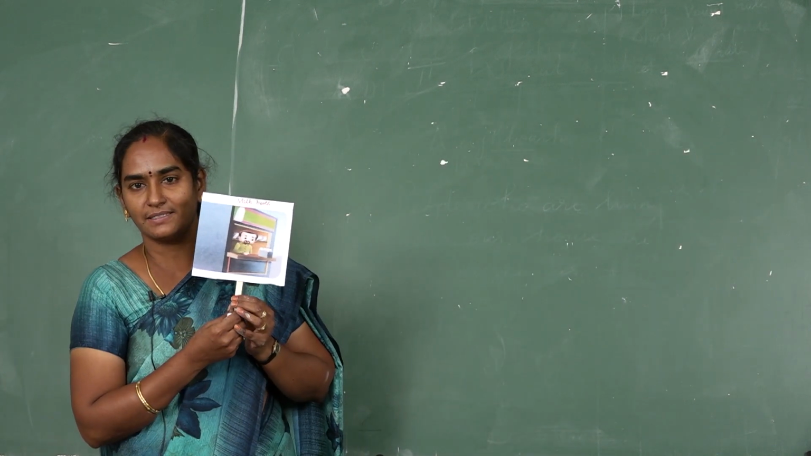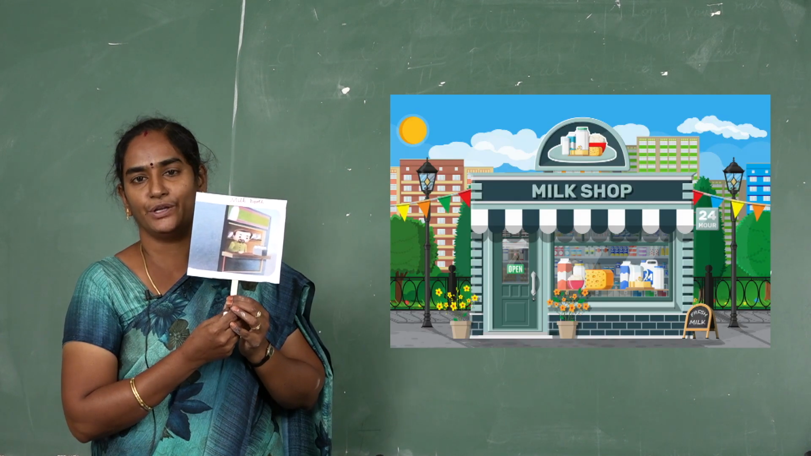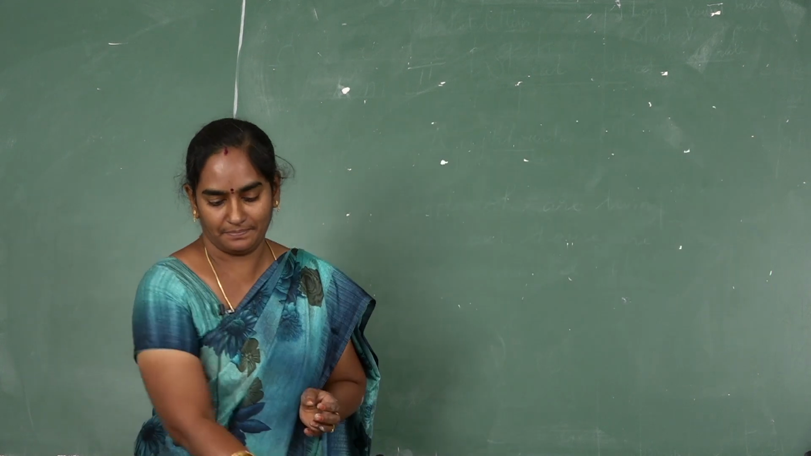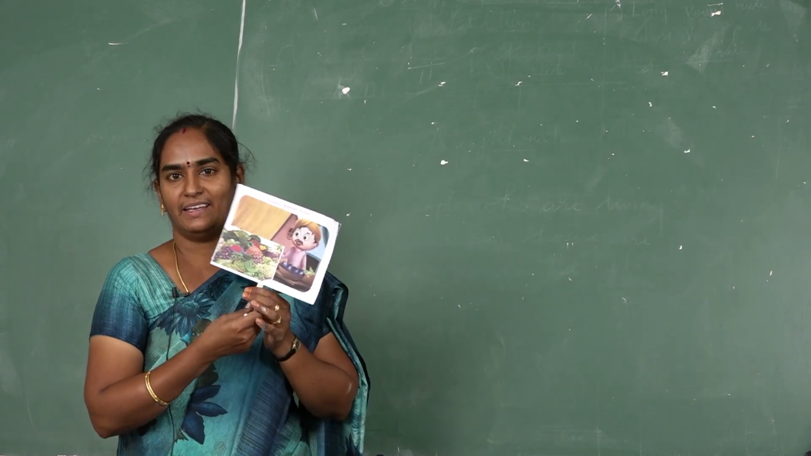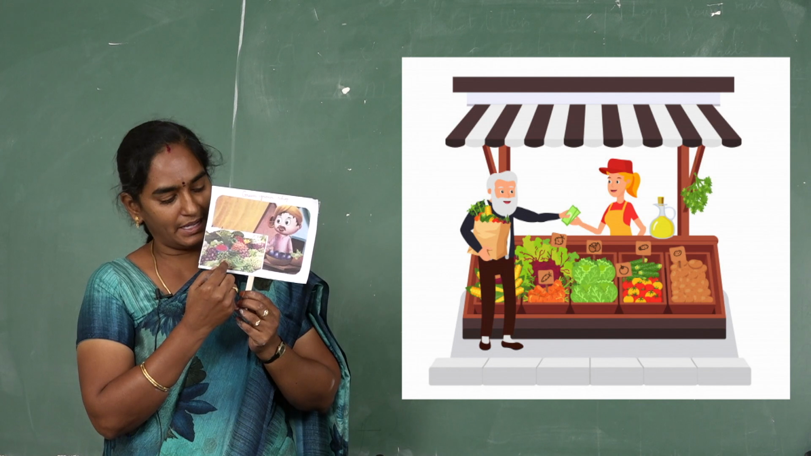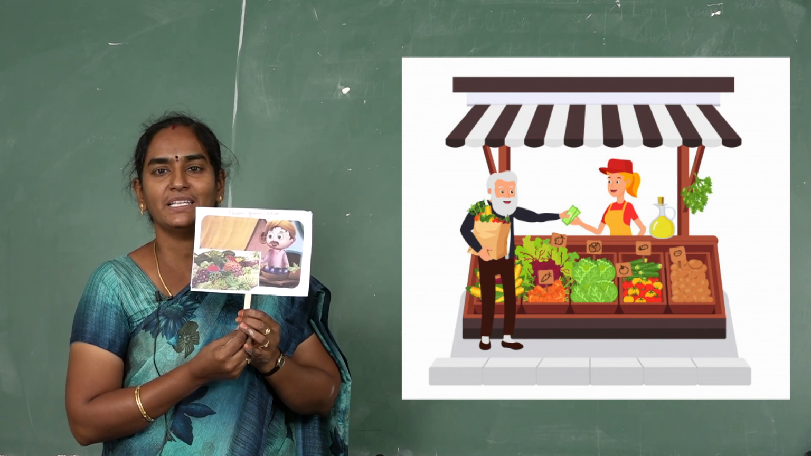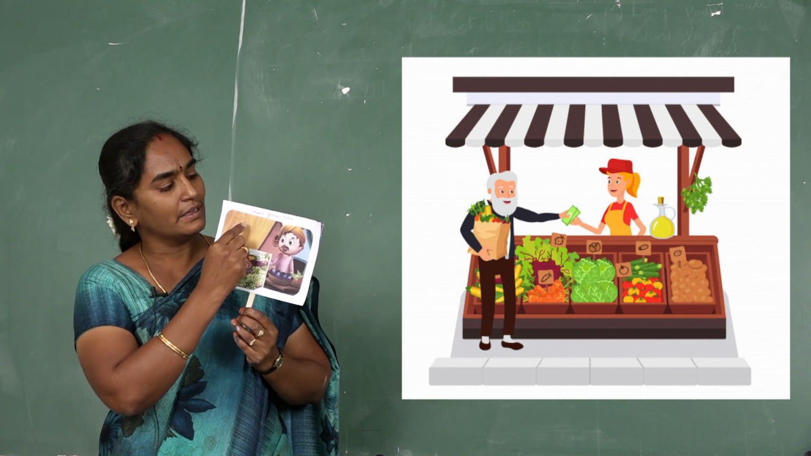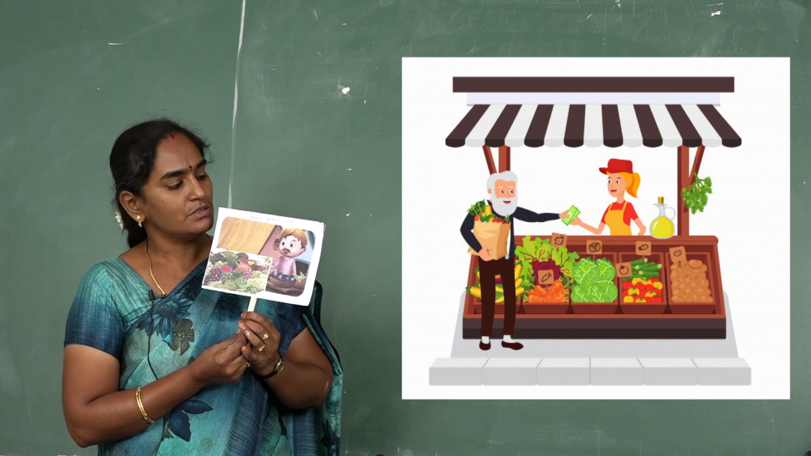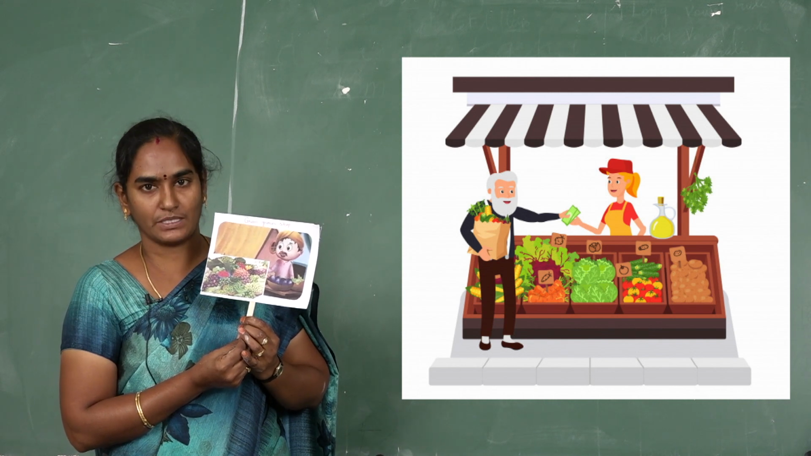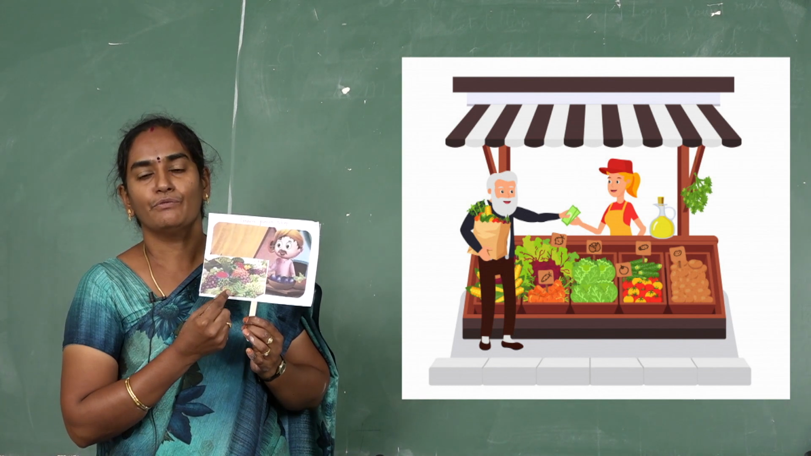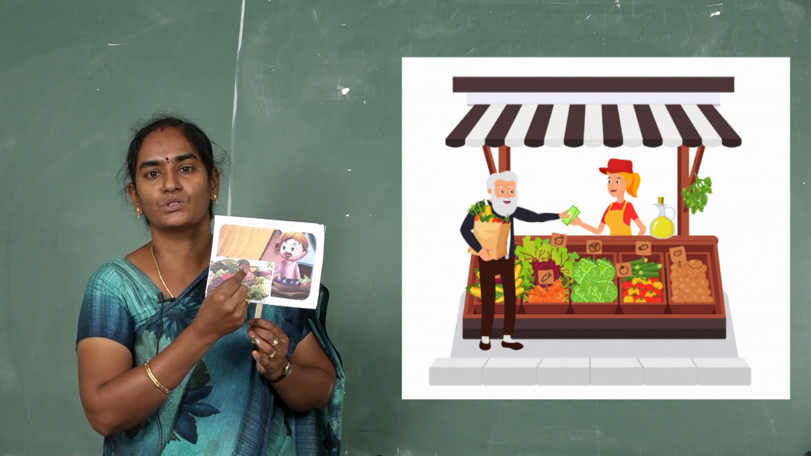Okay, what is this? Milk, good. Yes, very good. We can buy milk and milk products here. What is this? What are the things here? Yes, vegetables. From where can you buy these vegetables? From the green grocer shop. G-R-E-E-N, green. G-R-O-C-E-R, grocer. S-H-O-P, shop. Green grocer shop. We can buy fruits and vegetables in the green grocer shop.